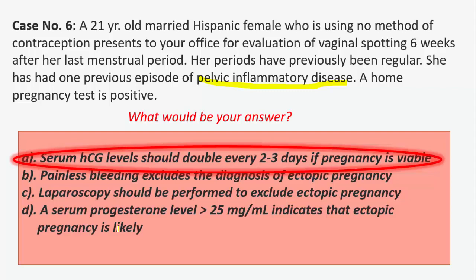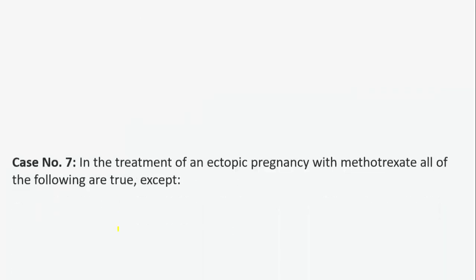Serum HCG levels double every 1.4 to 2 days. In a healthy pregnancy, the level is expected to increase at least 66% in 48 hours. So combining serial HCG level with transvaginal ultrasound is the best combination for evaluation of first trimester problems. At 5 weeks gestation in a normal pregnancy, serum HCG is greater than 1000 international units and a gestational sac can be visualized in the uterus. So serum HCG level should double every 2 to 3 days if pregnancy is viable.